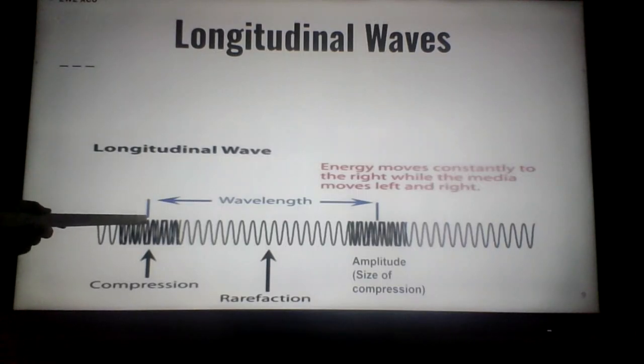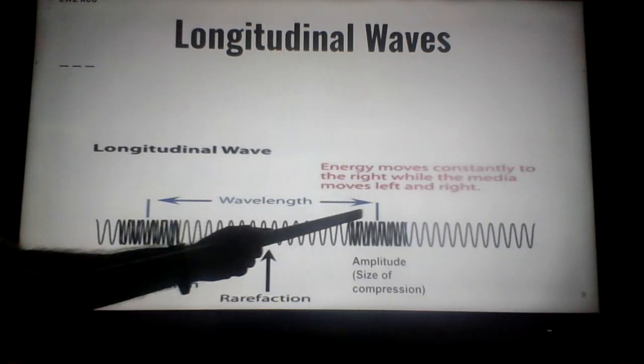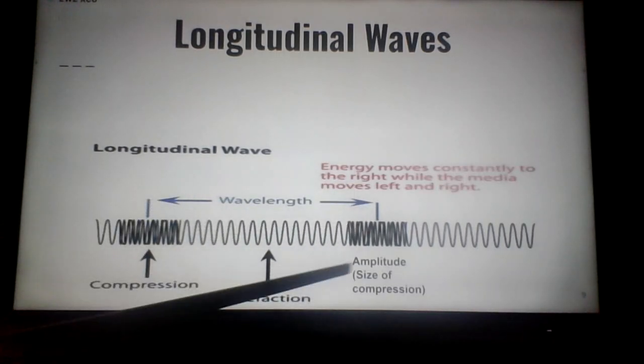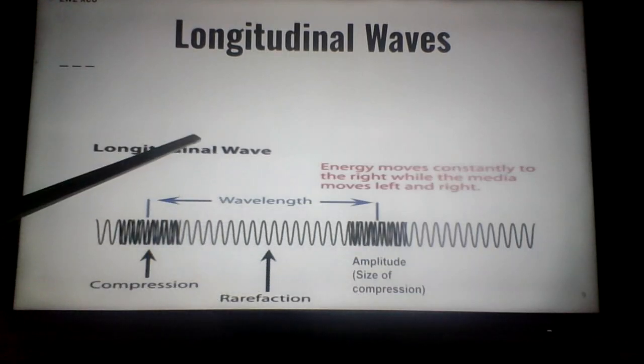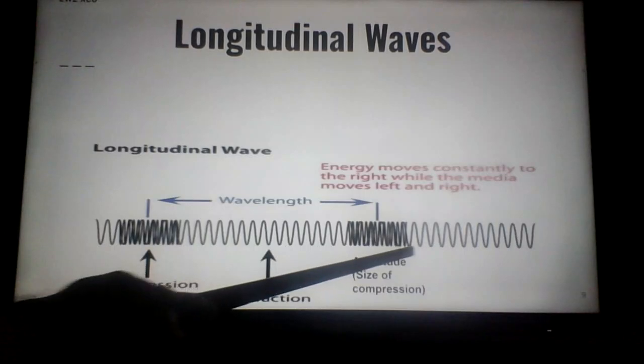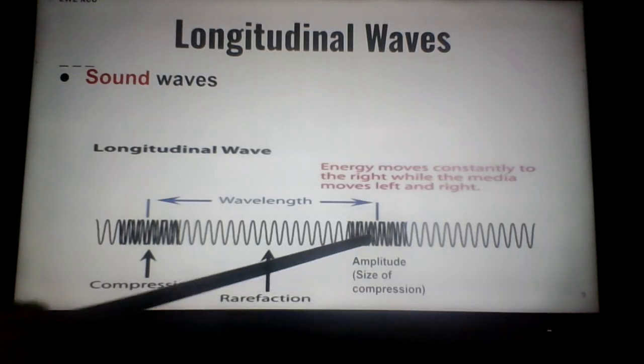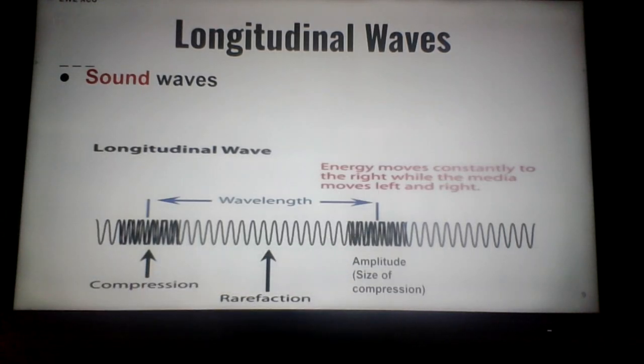Wavelength measures same part from one wave to the next. And notice I'm measuring from the middle of the compression to the middle of the compression to get the wavelength. And rarefaction is the open part. Now amplitude, just like with the transverse, amplitude is how big the crest is. Amplitude of longitudinal is how big the compression is, the size of the compression. Sound waves are longitudinal. Sound waves contain compressions and rarefaction. And again, the bigger the amplitude, the louder the sound, and the smaller the amplitude, let's say it was only this big, that would be a softer sound.